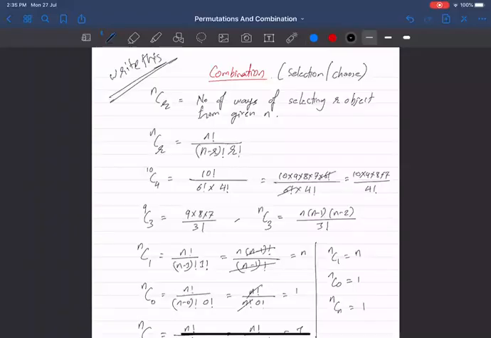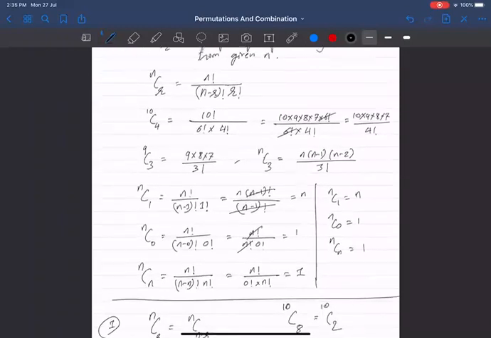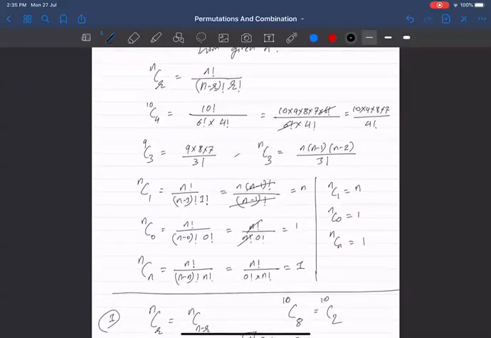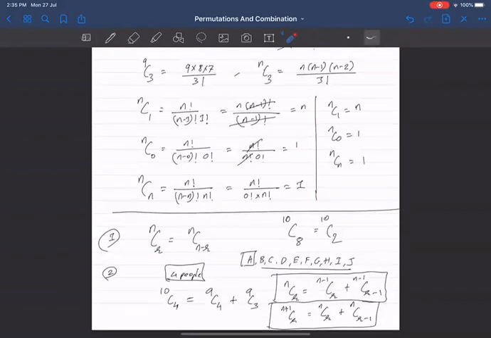Okay, kids. So this is what we have done in combination. We learned the formula for nCr. And we understood how to calculate 9C3 in a shortcut way, that is, 9 into 8 into 7 upon 3 factorial, nC3 and all that stuff. We learned this shortcut logic, a very important logic. Then we learned this formula.